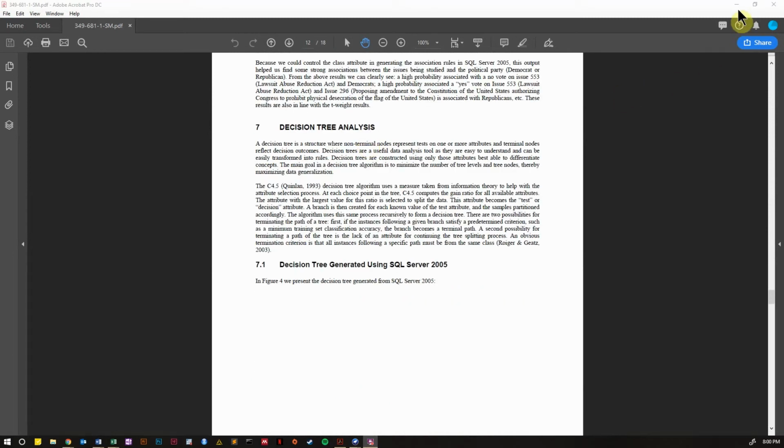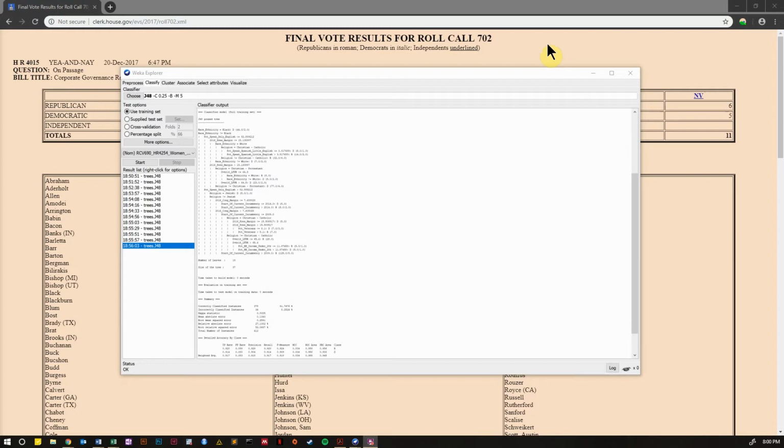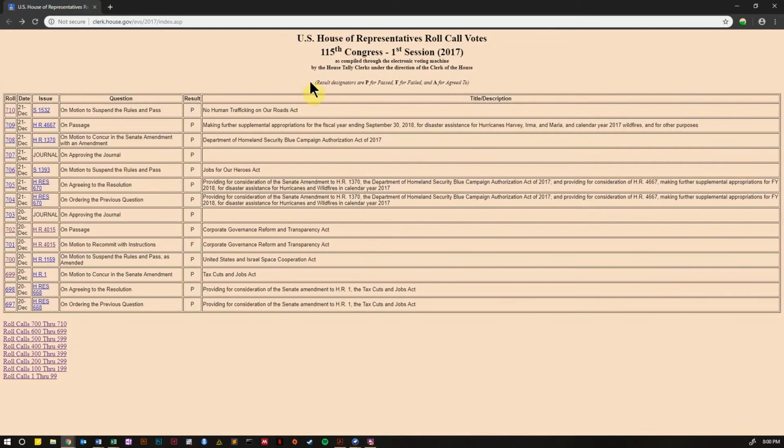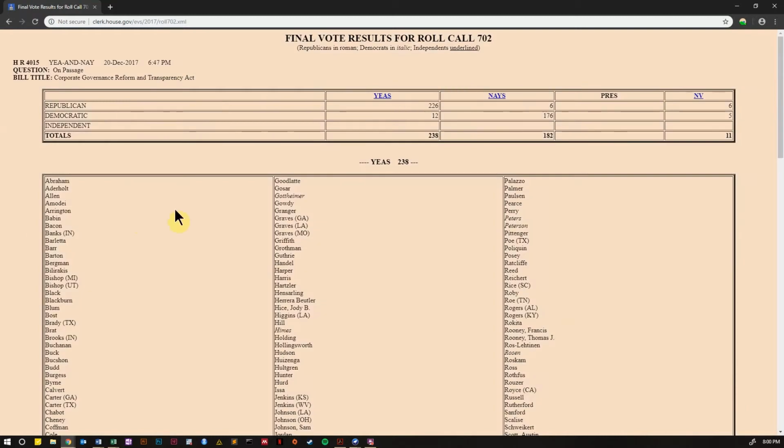So I didn't use the exact 8 bills that paper used. I did 10, and I did more recent bills. So these are from the last Congress, the 115th Congress, and the information is available online in XML format. So this is one of the bills that I did. It was changing some things about the way corporate governance is regulated.